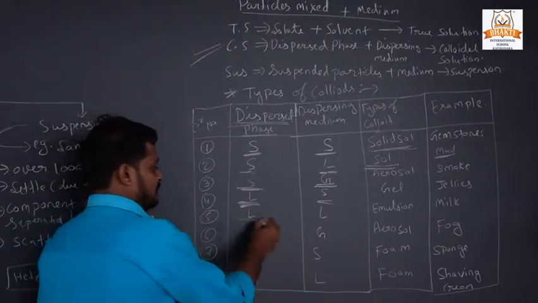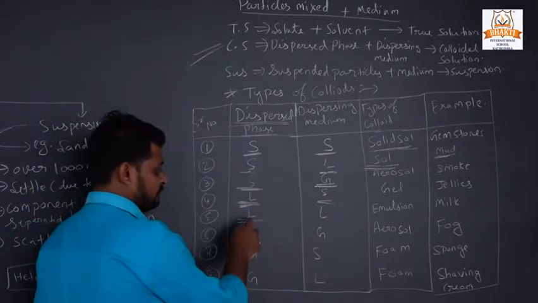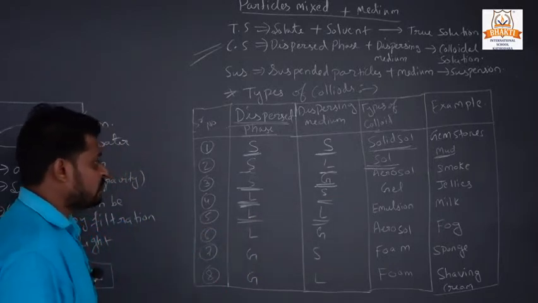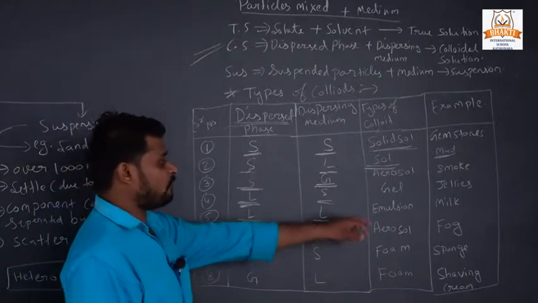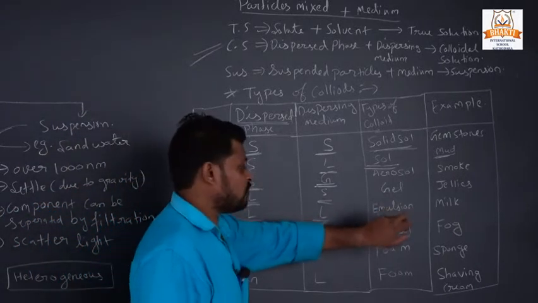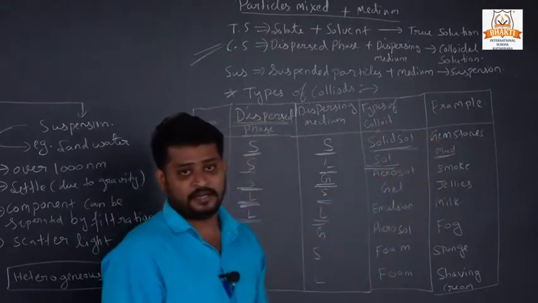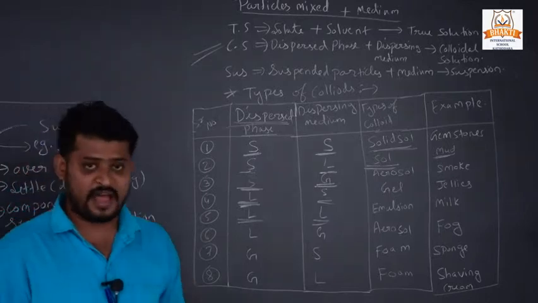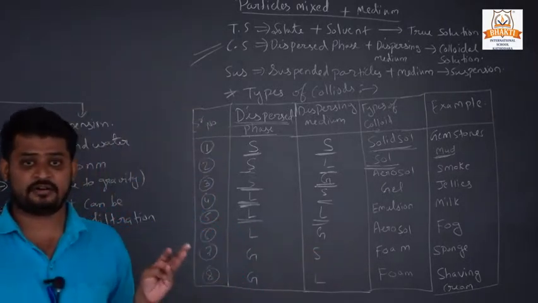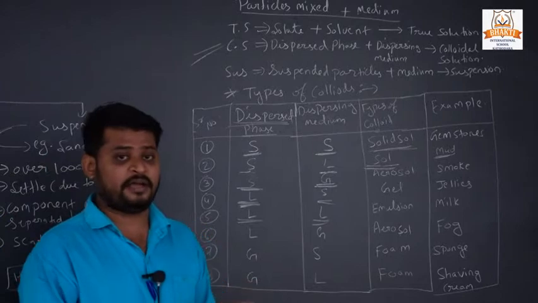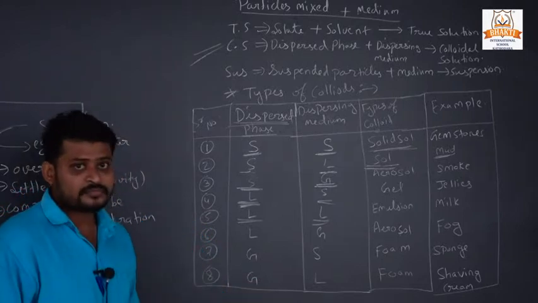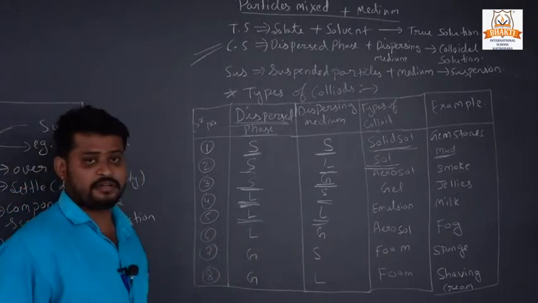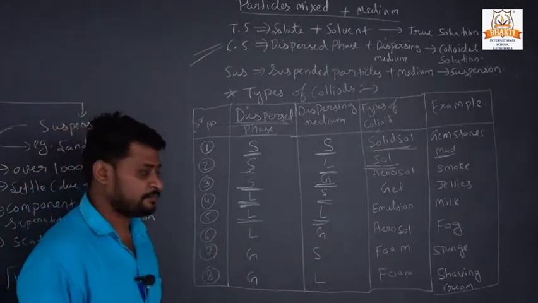But if we take the dispersed phase liquid and the dispersing medium also liquid, which type of colloid do we get? Emulsion. And the example of emulsion is milk. As I already told you, milk is a heterogeneous mixture. In milk, fat, protein, sugar called lactose, and water are all present. So it is an example of liquid in liquid, that is called emulsion.